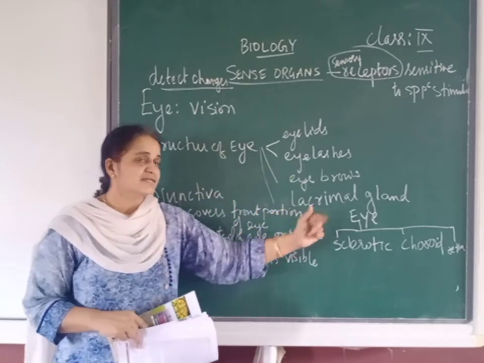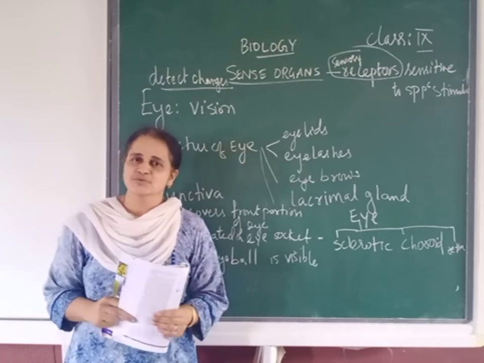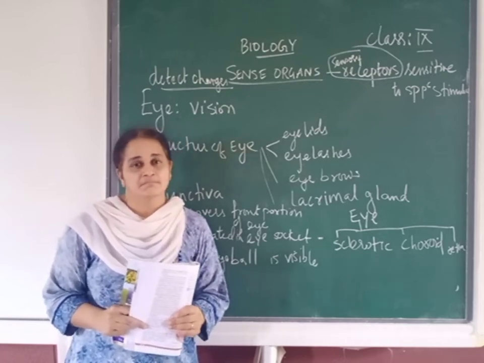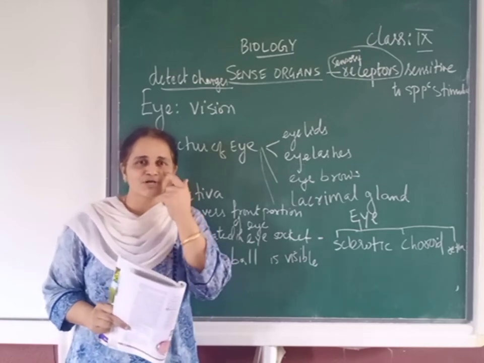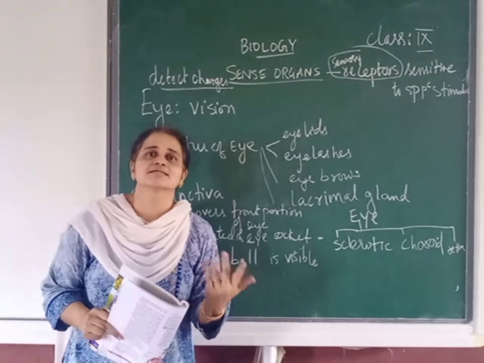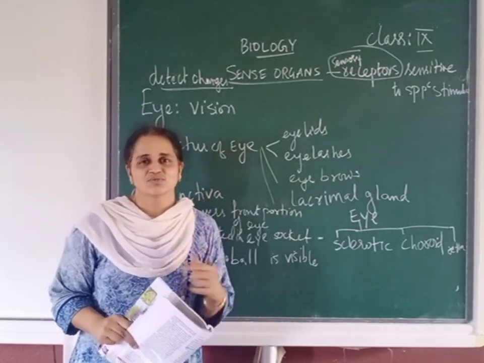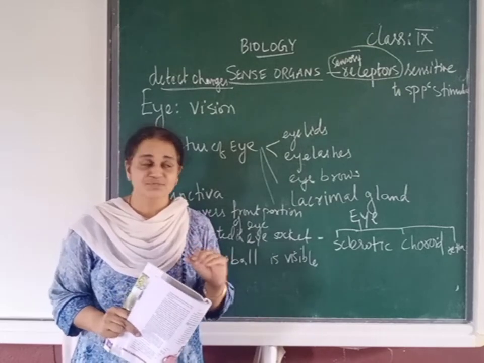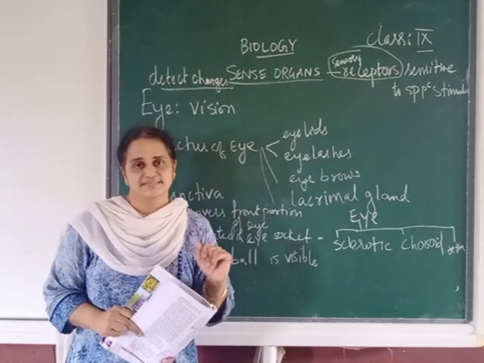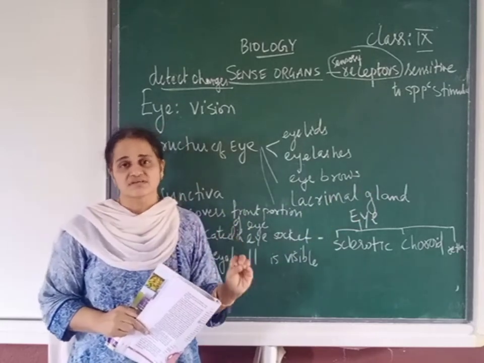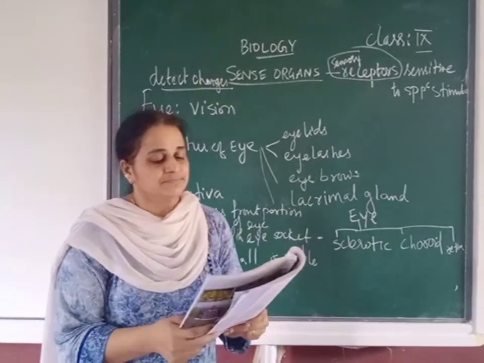Now what is this lacrimal gland? Where do tears come from? These tears are coming from which glands? They are the tear glands, also called lacrimal glands. The glands which secrete tears are called lacrimal glands.